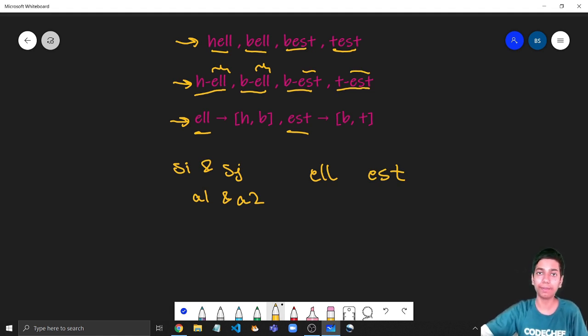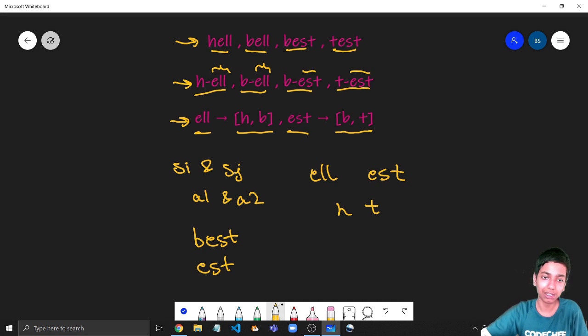And let's say for every pair of characters, when I encounter H and T, what I am going to check is if H is present in this list of ELL and not in this list. So what this basically means is that hell is a good word. Hell is a funny word, but hest is not a funny word. What this list denotes is that if I want to check if best is a funny word, that is, it was present in the original array, I can simply check if the list of EST contains B.